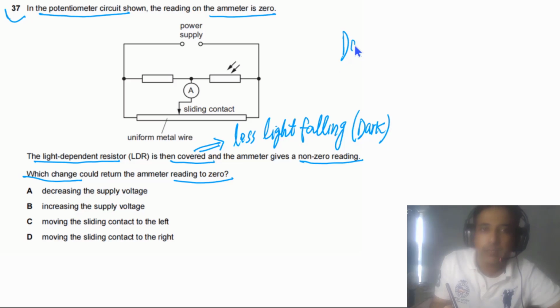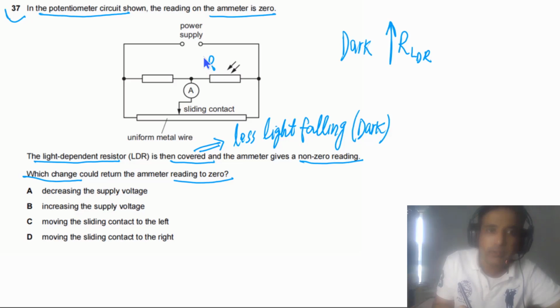So if it is dark, it simply means that the resistance of the LDR will increase. If the resistance of the LDR increases, it also means that the PD across the LDR, this one, will also increase. And the PD across this fixed resistor, this one, will decrease. So the PD here will decrease. If the PD here decreases, it means the PD in this part also has to decrease. So we can say V here has to decrease.